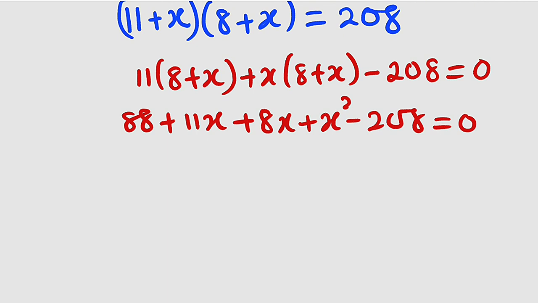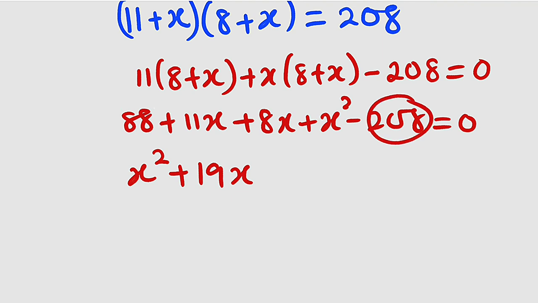Let us collect the like terms. I would like to write the leading term first, x squared, followed by the terms that contain x. This and this together, we have 19x. Then we have a constant 88 minus another constant 208, which is going to give us negative 120. And this is equal to 0. This is now a quadratic equation. Let's find out whether it is factorable.